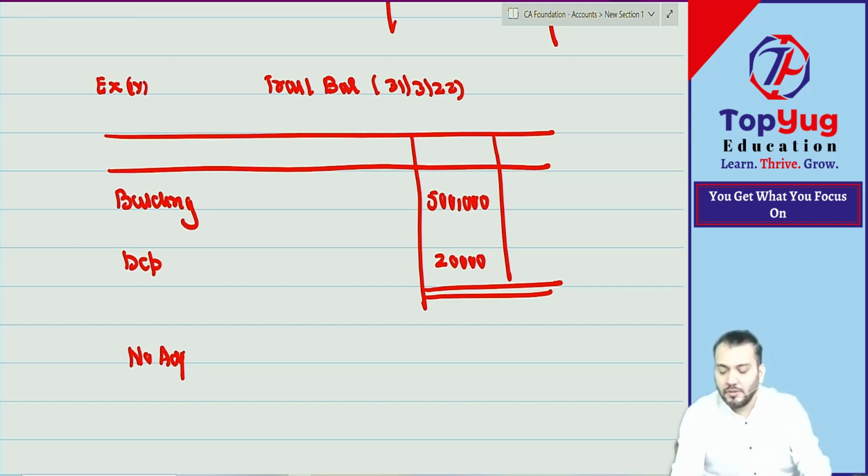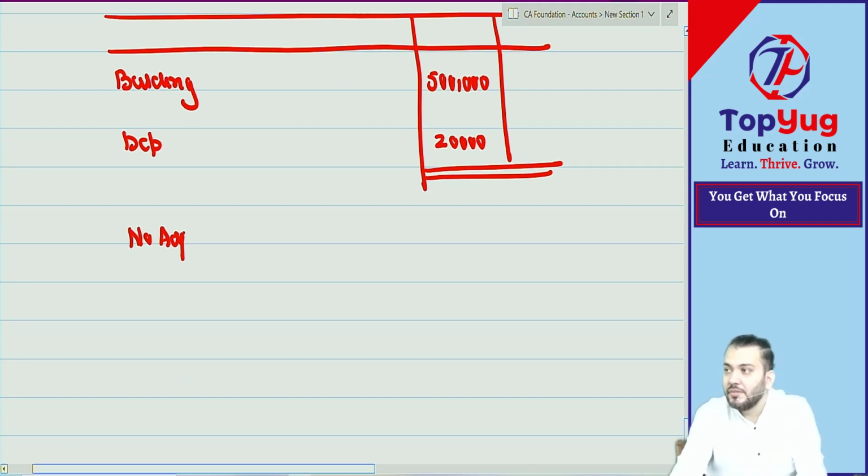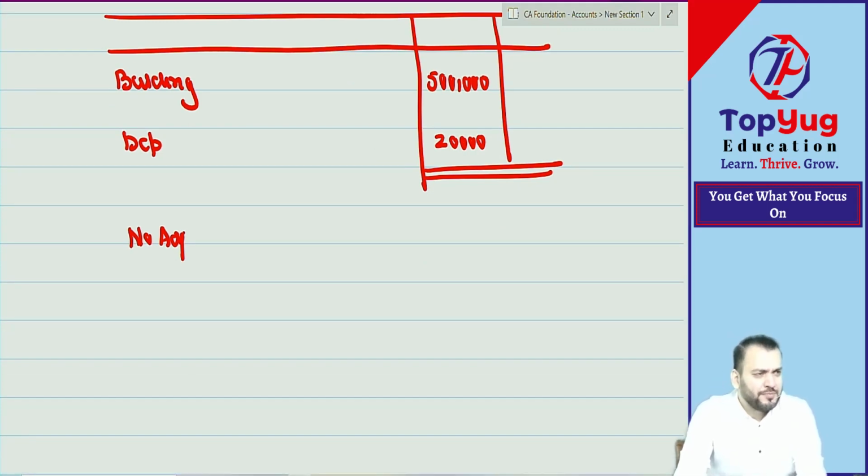Done? Everyone done? We will start from where? What have you done? Just say what you have done. Don't give explanation, others will understand. Depreciation, how much? Where will it go? Balance sheet. Deducted from asset. So how much is building coming in the balance sheet? 4 lakh 80,000.